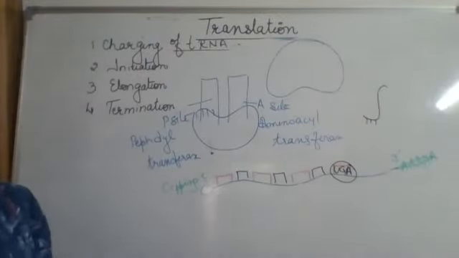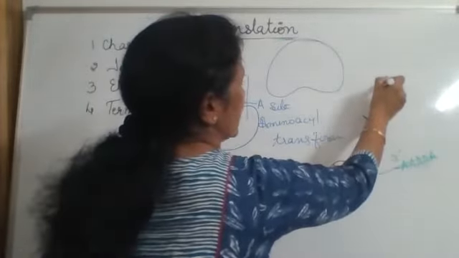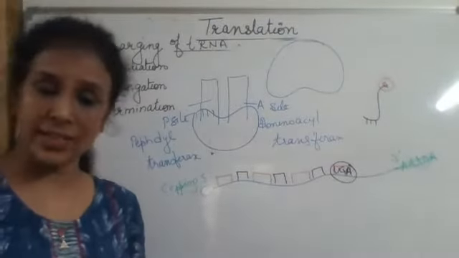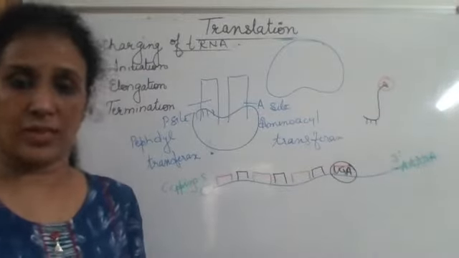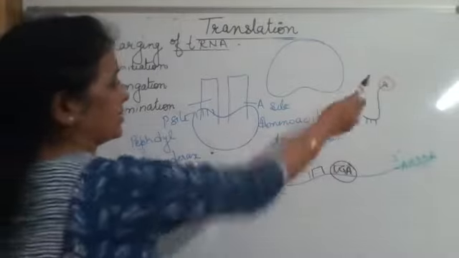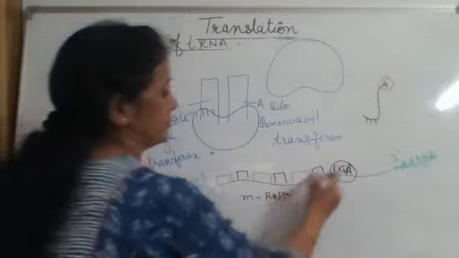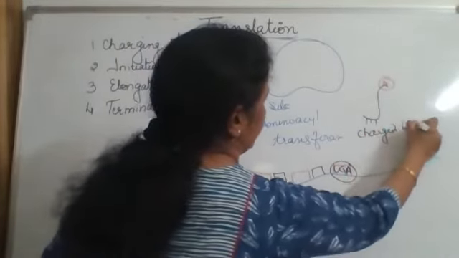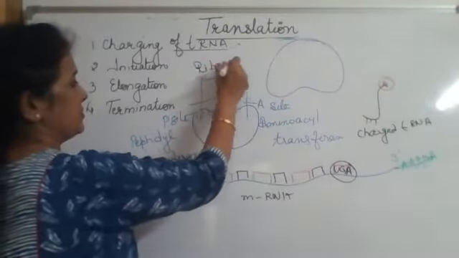Charged tRNA is the tRNA that has an amino acid according to the anticodon, and the anticodon is according to the coded language on the mRNA. So these three are the basic requirements: mRNA, charged tRNA, ribosomes.